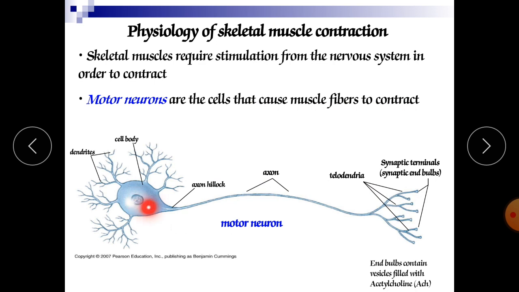For example, if you are ordering your leg to give a firm kick to the football, that message comes from our brain. From the brain to the tip of your feet, the impulse is generated and transferred within nanoseconds, and you give the response very fast. So in this fashion it will move very fast, it will run very fast.